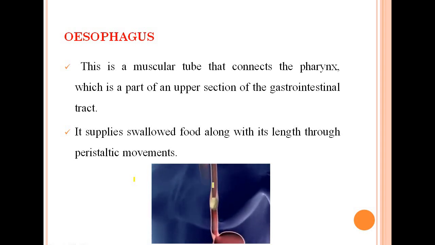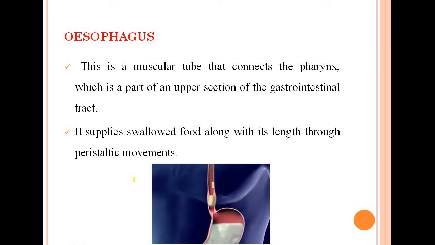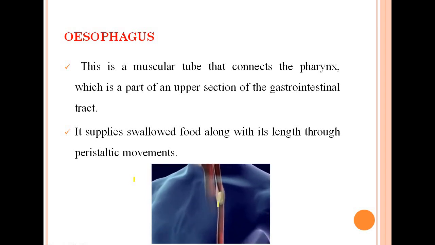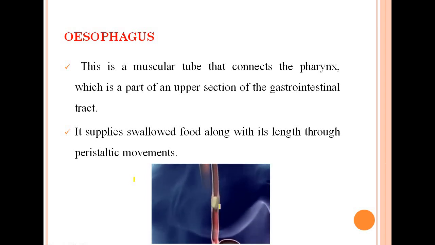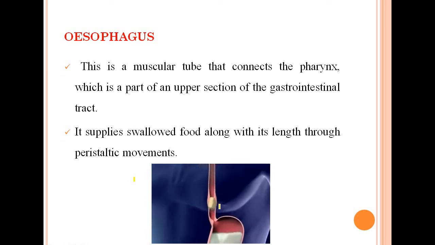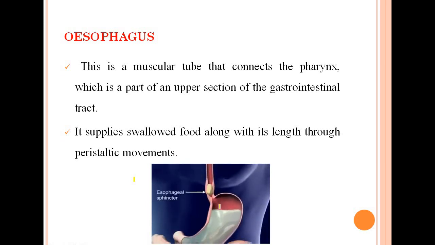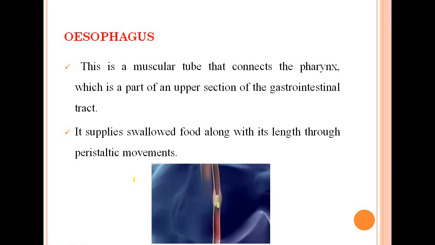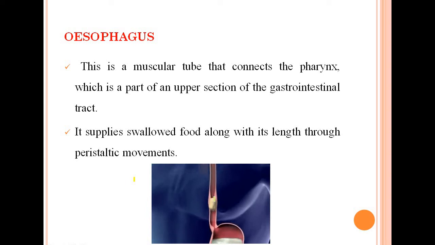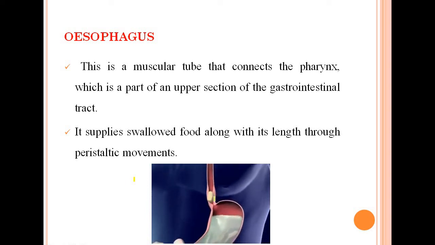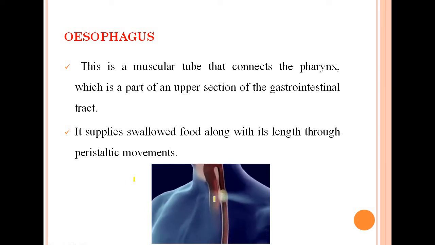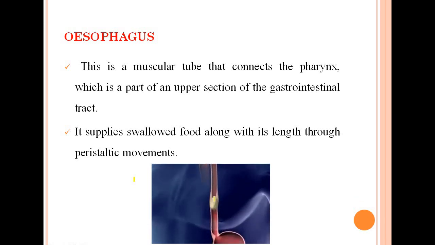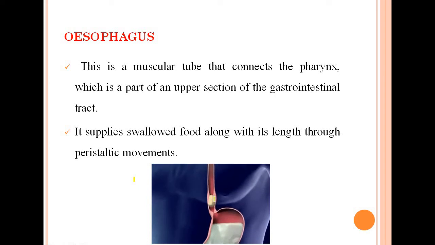When the food enters the esophagus at the top end, the muscles in the wall start alternate contraction and relaxation, producing a wave-like movement which pushes the food downward toward the stomach. This movement is called peristaltic movement.